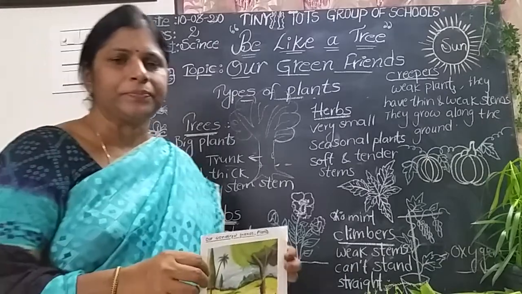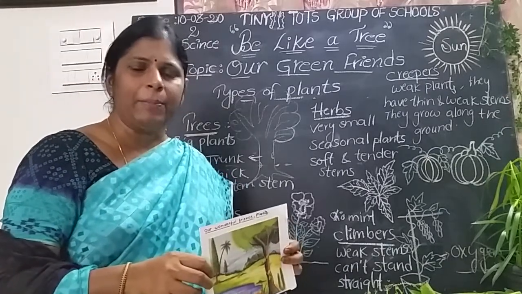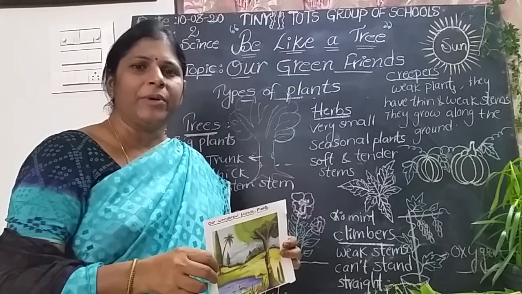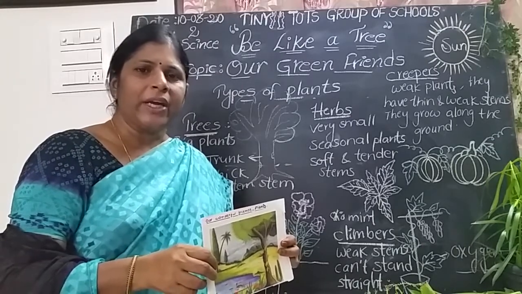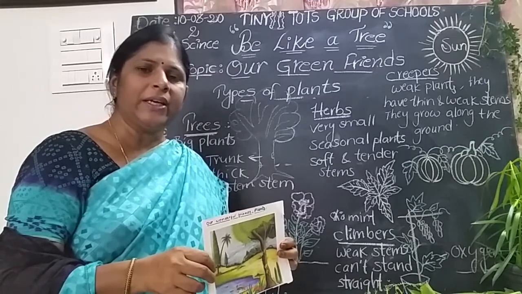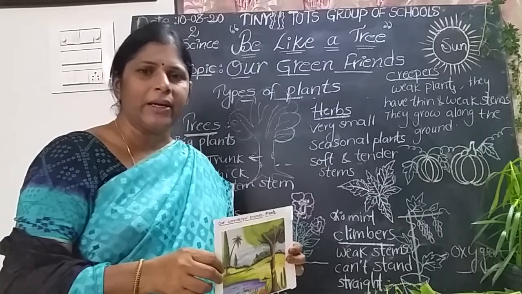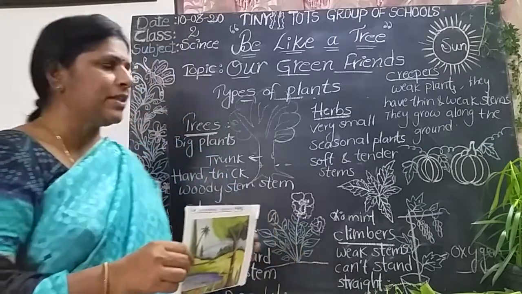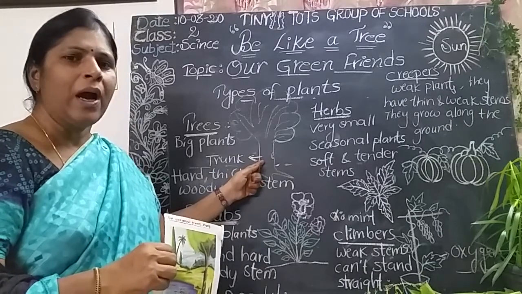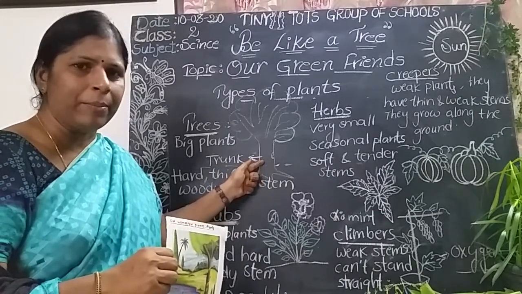Mango, neem, sapota, apple, banyan tree, gulmohar. We observe a variety of trees around us. Trees live many years, and the banyan tree lives more than 100 years. So trees are very big and tall. They have a very thick stem, hard and woody stem.